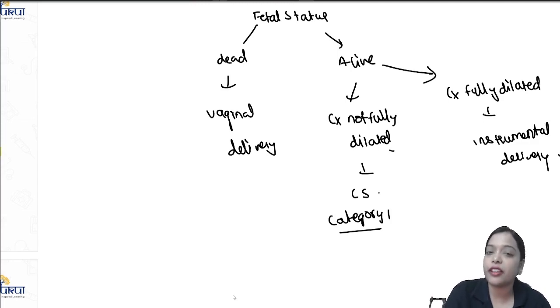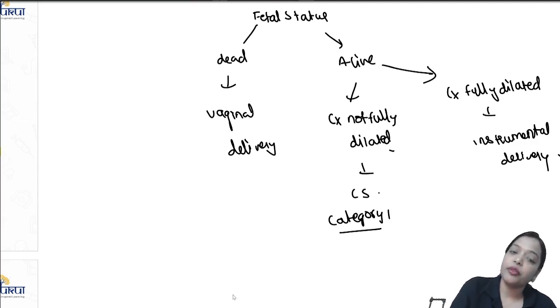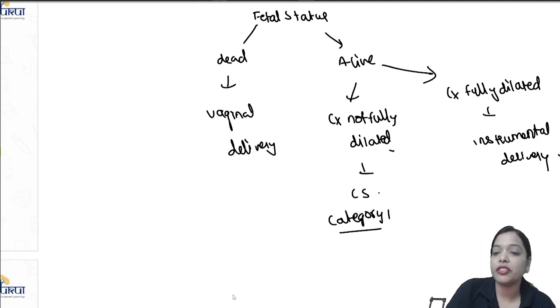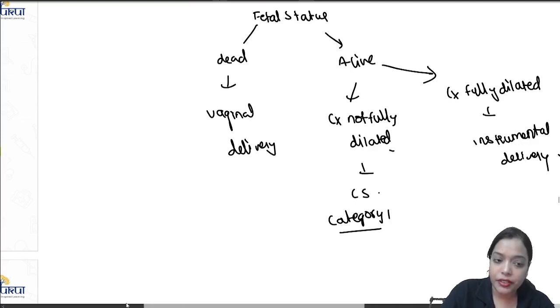Once you take her to the labor room, if the baby is dead, continue the vaginal delivery. If the baby is alive and the cervix is not fully dilated, shift her for cesarean section. If the cervix is fully dilated, do the instrumental delivery. Next question.